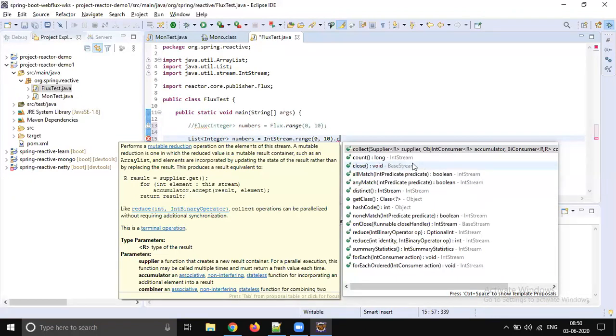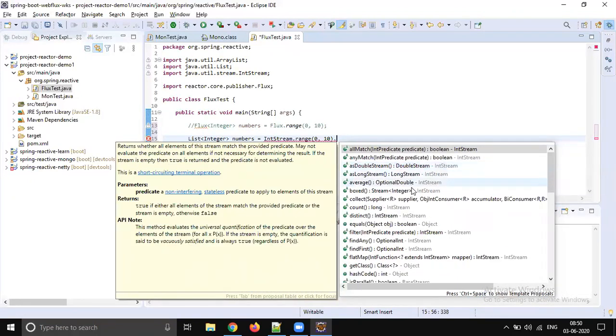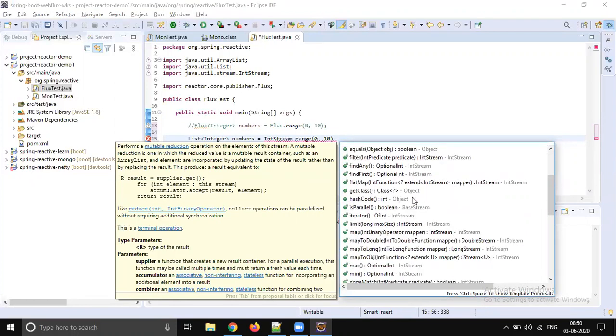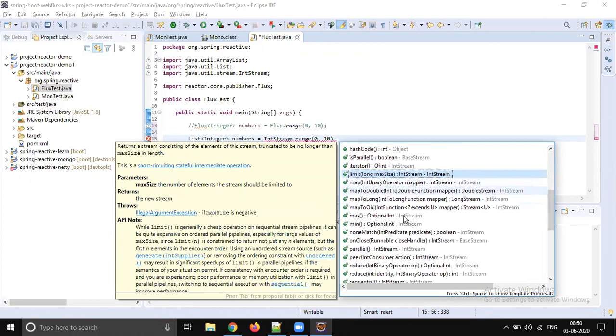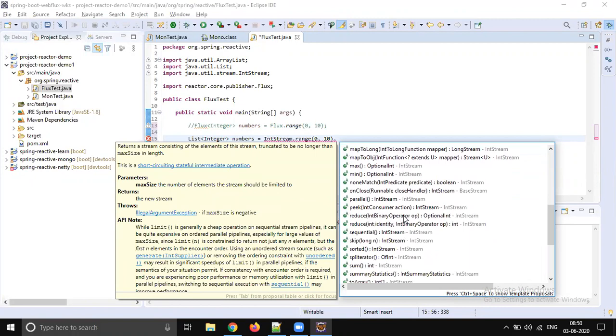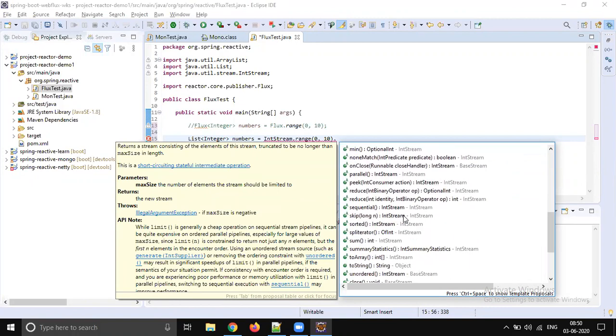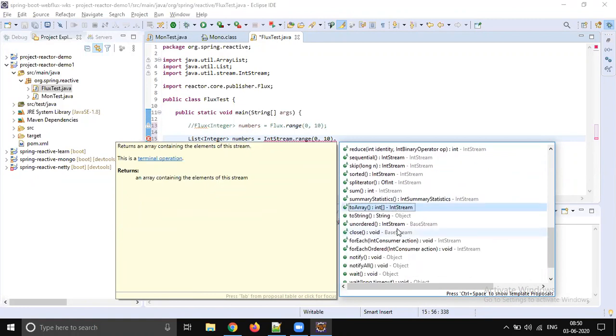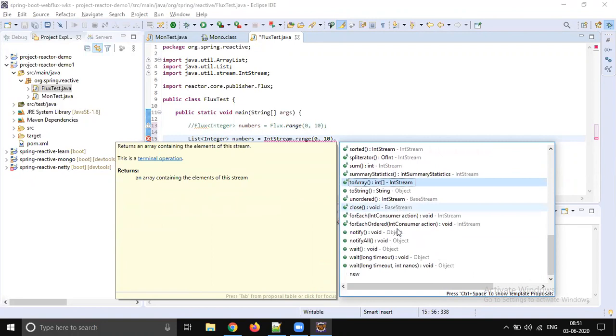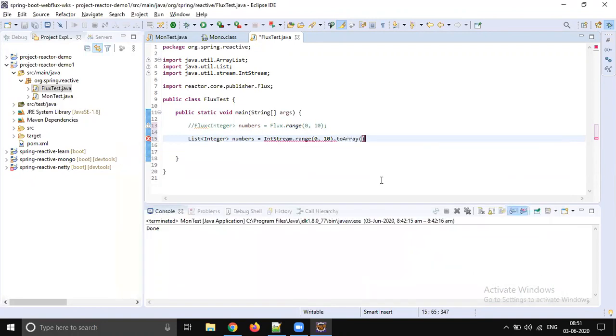To get this back to a collection. This is saying supplier something. We don't need to do that many things. Limit, min, max, sum, summary. A toArray method is there. Is a toCollection there? You can check that. Okay, toArray we have. So let's get it as an array and convert it into a collection, right?